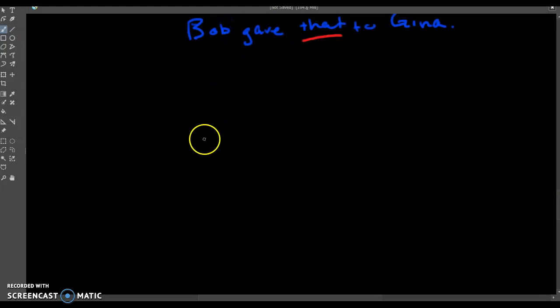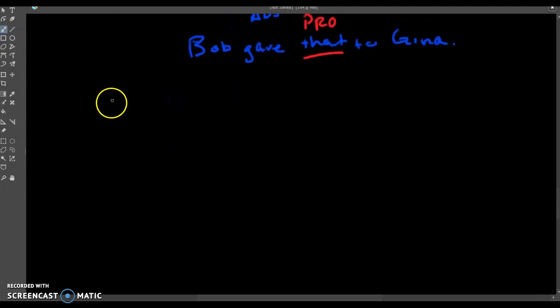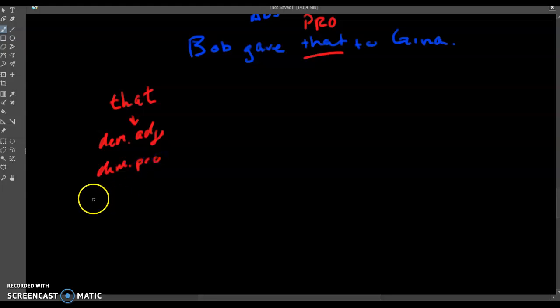One more thing that I want to look at that's a little bit complicated. The word that kind of has a lot of strange things about it. We know that that can be a demonstrative adjective. We know that it can be a demonstrative pronoun, right? That's what we just talked about. The weird thing is that that can also be a conjunction. So it can link 2 things together, generally 2 phrases. Or in some cases, it can be an adverb, which is kind of weird. But I want to look at this conjunction case right here.